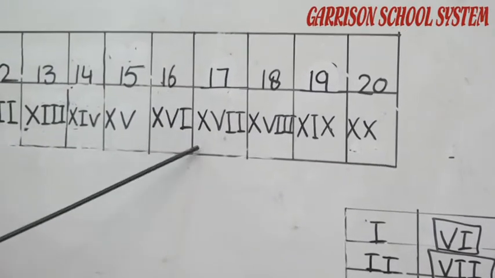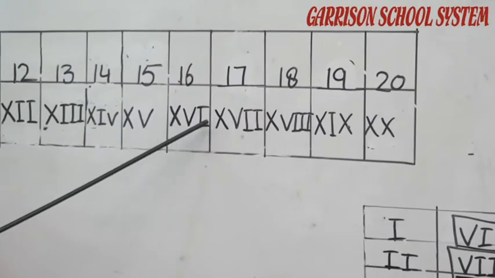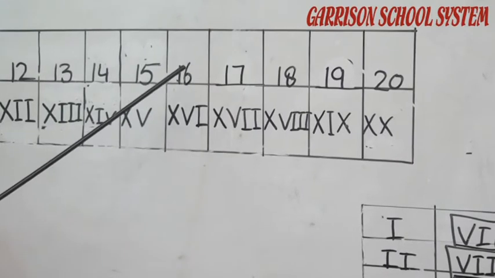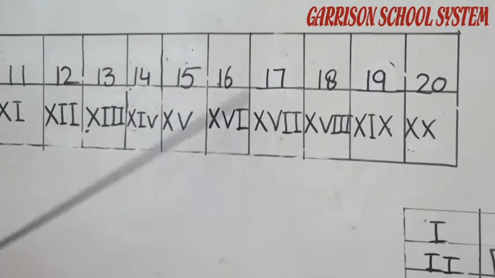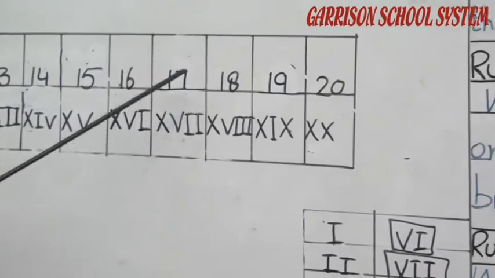Now move to the number 17. First of all we have to write X, which is representing the number 10. We must write the X. Don't forget to write the X, because X is representing our number 10. Okay. The next number is 7.